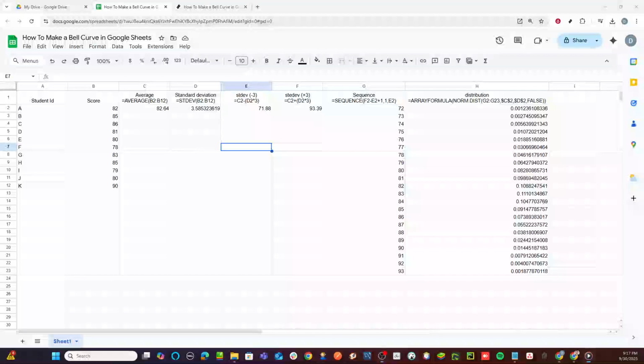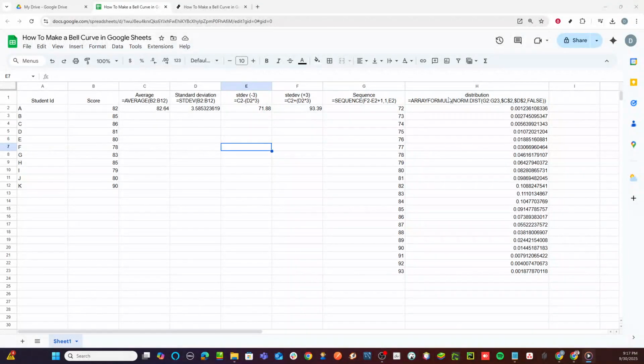In today's video, I'm going to teach you how to make a bell curve in Google Sheets. A bell curve, also known as a normal distribution curve, is a useful tool in statistics to show how data is distributed around a central value. Today, I'll guide you through the simple process of creating one using Google Sheets, ensuring we make each step clear and straightforward. So, let's dive right in.